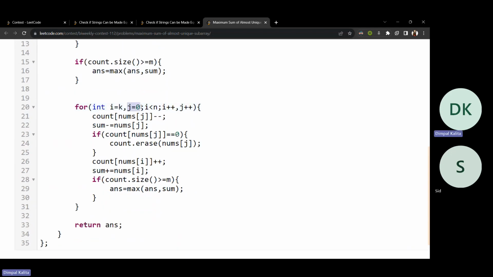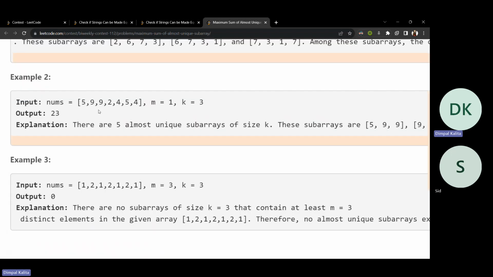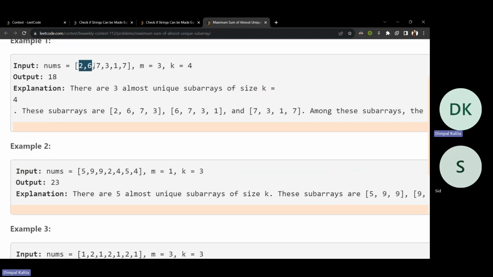Now I've initialized j equal to 0. This will be the deleting pointer, which tells which element I have to delete. For the first subarray, I don't have to delete anything. If I go to the next subarray, I have to delete j equal to 0, meaning the 0th index. For the next subarray, I have to delete j equal to 1.